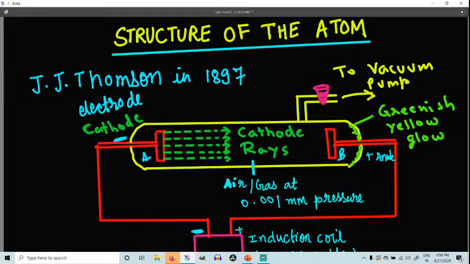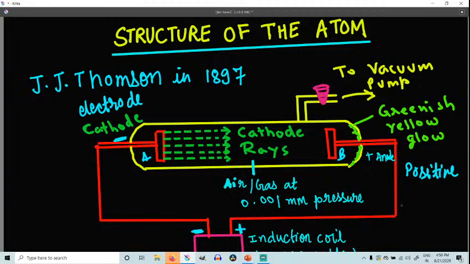Now we can see the other one is connected to the positive terminal of the battery, so it is anode, right? So what is the name of this B part? The B metallic plate, that is anode. Anode is a positive electrode. Why is this a positive electrode? Because it is connected to the positive terminal of the battery, right?